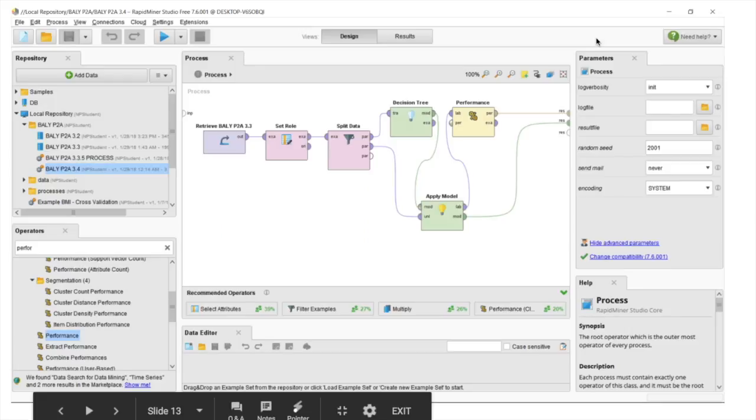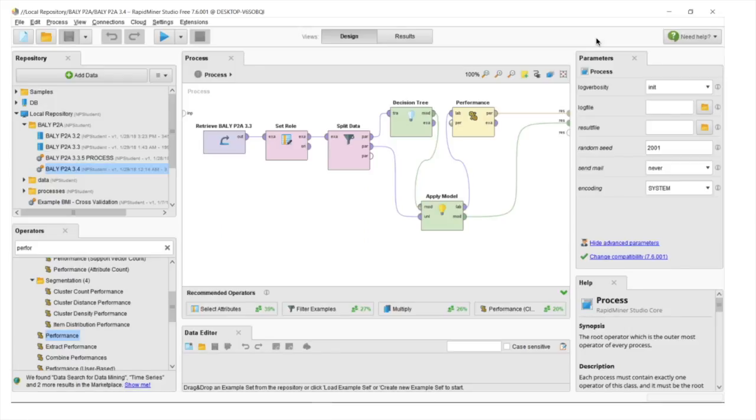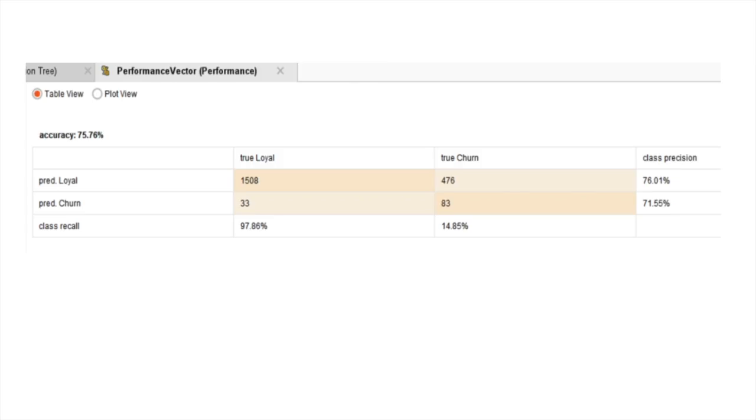To evaluate the performance of the model, by linking performance to the applied model and linking it to the decision tree, we will be able to describe in detail every part of the confusion matrix. So for the model performance, there's an accuracy of 75.8%, which shows that the decision tree we made is applicable and can be trusted for usage by the director of sales and marketing.